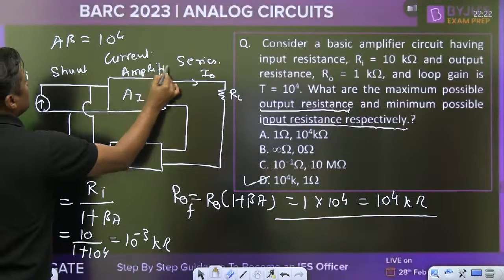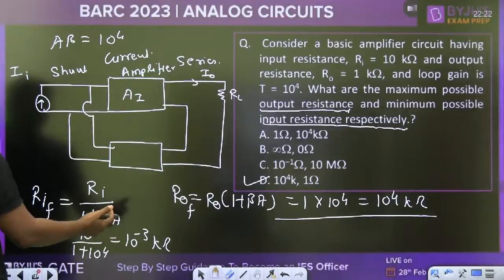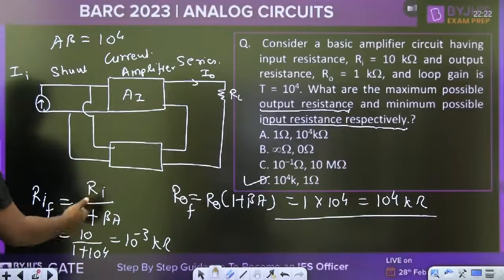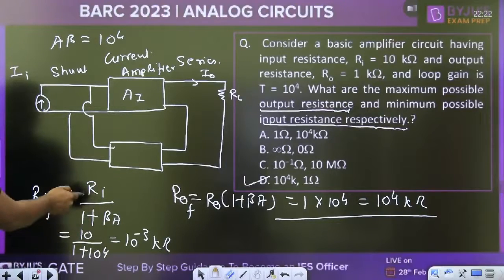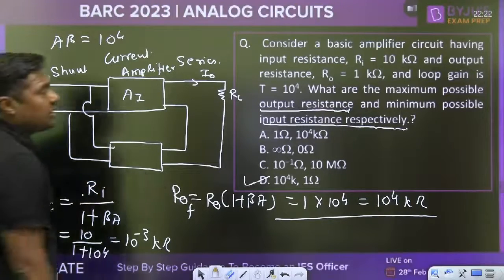No doubt, in this question the loop gain is given directly. You can put the value 1 plus beta A, and this is the value. Divide it, multiply it. Input resistance decreases, output resistance increases by a factor of 1 plus beta.